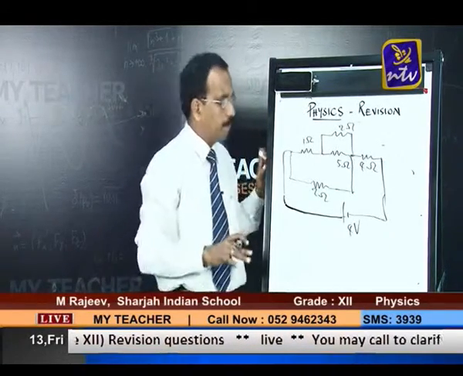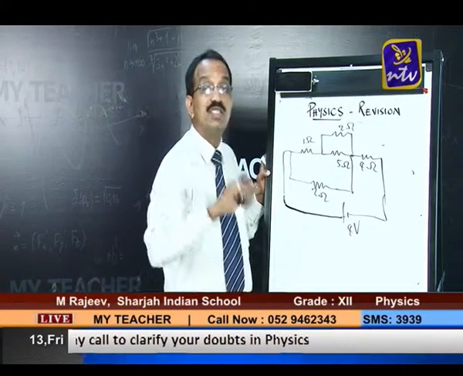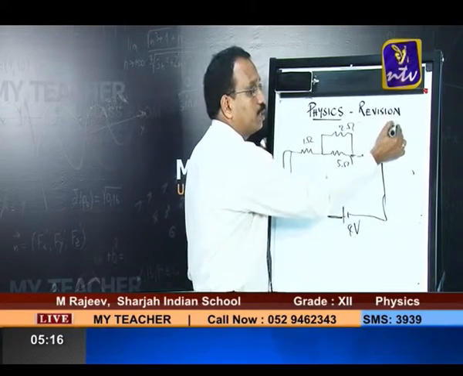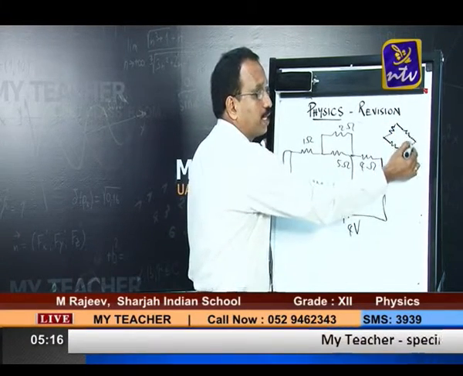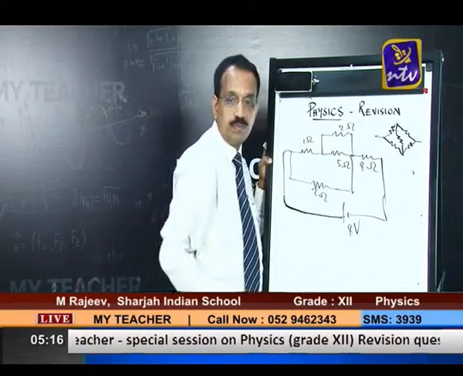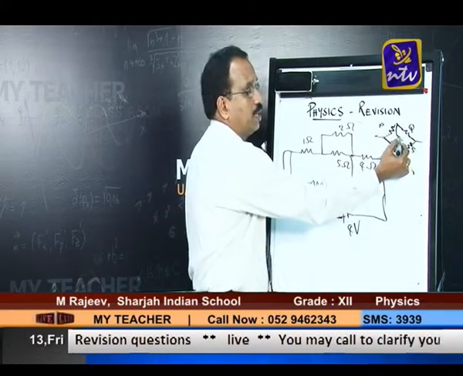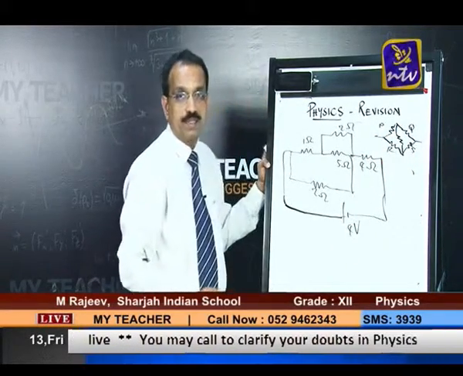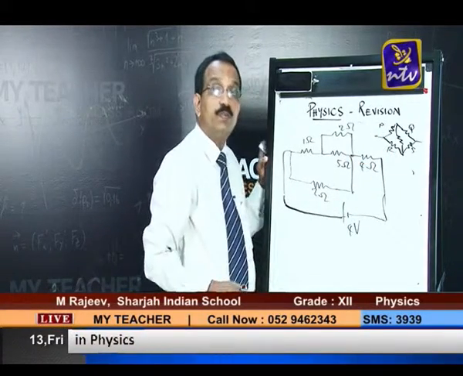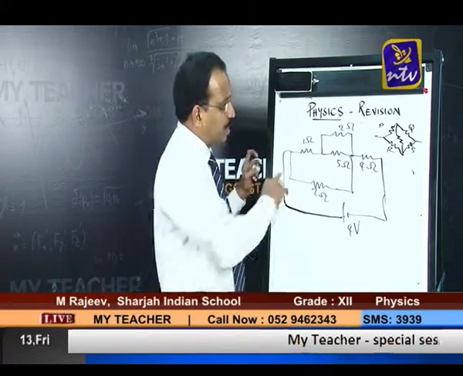So what should we do? The next option is to try to make a Wheatstone's network. Wheatstone's principle we have to apply. Normally we draw a Wheatstone's bridge like this. You must be familiar with this, right? We normally write P, Q, R, S, and this is the place where the galvanometer is connected. This arrangement of resistors is what is normally called a Wheatstone's bridge.